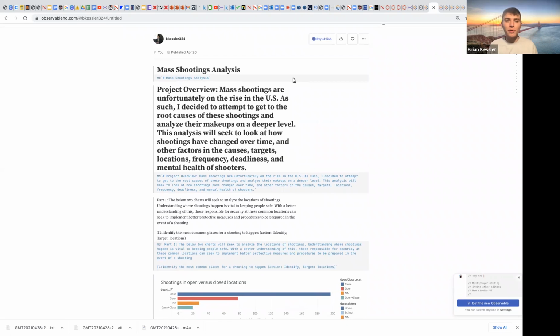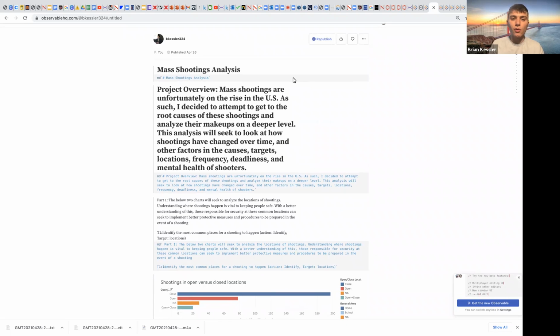So today we'll be talking about my final project for data visualization. This project will be an analysis of mass shootings in the United States. Unfortunately, in the United States, mass shootings have been on the rise in recent years and have notably been a very hot topic issue. As a result, I decided to actually analyze the data on a deeper level.